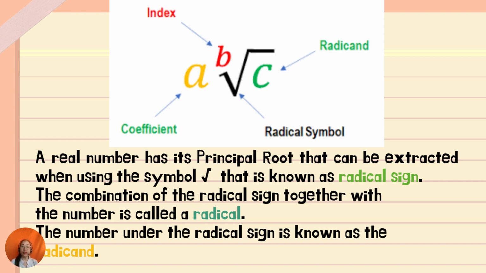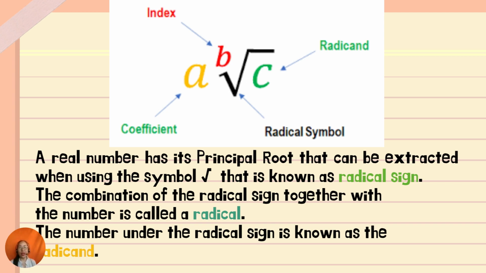Remember, 1 is always a factor of any number. So B is the coefficient, rather. And A is the index, I'm sorry, I am being distracted. The index is telling you the root.